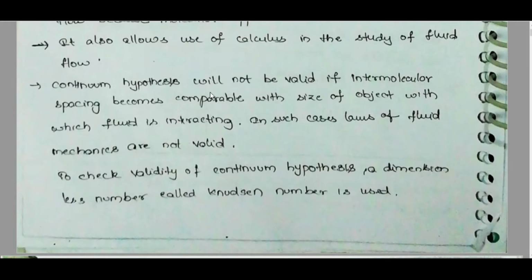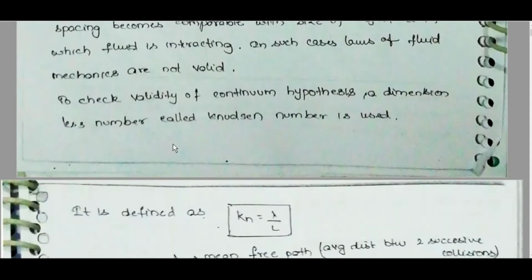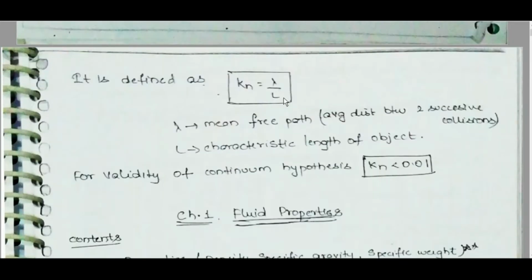Continuum hypothesis will not be valid if intermolecular spacing becomes comparable with the size of the object with which the fluid is interacting. In such cases, laws of fluid mechanics are not valid. To check the validity of continuum hypothesis, a dimensionless number called Knudsen number is used. It is defined as Kn is equal to lambda by L, where lambda is the mean free path, the average distance between two successive collisions, and L is the characteristic length of the object. For validity of continuum hypothesis, Kn is less than 0.01.